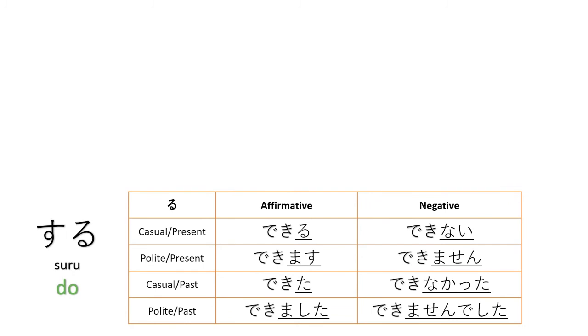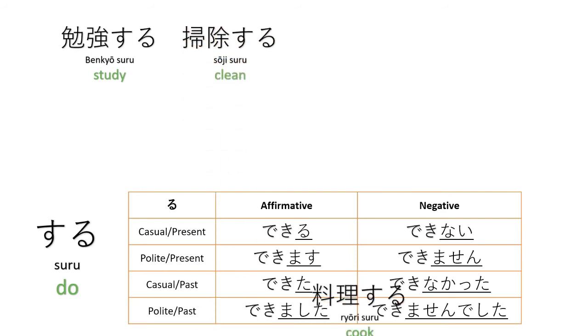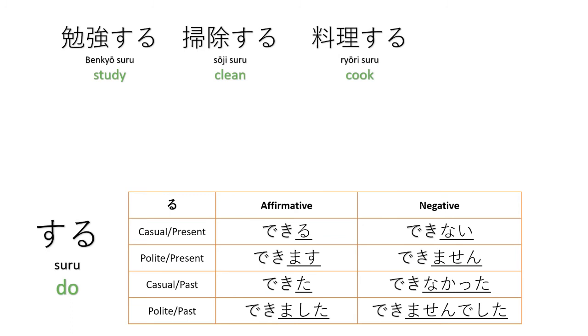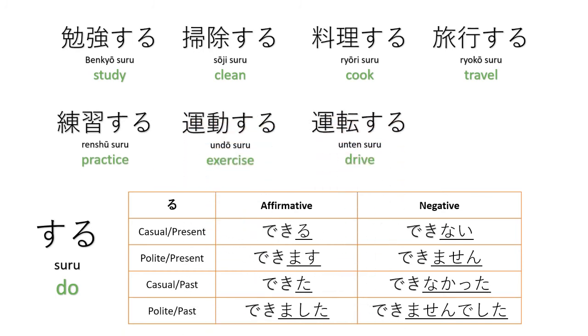Now, as we have been learning, suru is added to nouns to form a verb. So, benkyo suru, to study. Soji suru, to clean. Ryori suru, to cook. Ryoko suru, to travel. Renshu suru, to practice. Undo suru, exercise. Unten suru, to drive. Sanpo suru, take a walk. Okay? And of course, they all follow the same conjugation as in the table below.